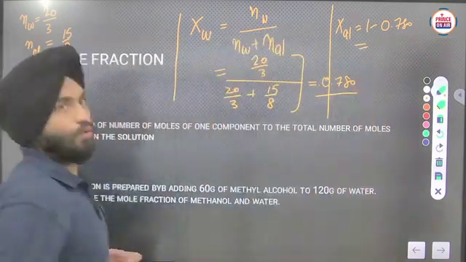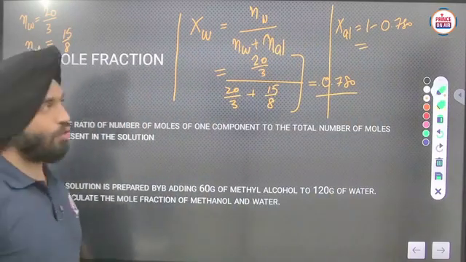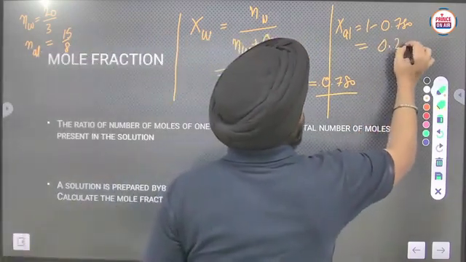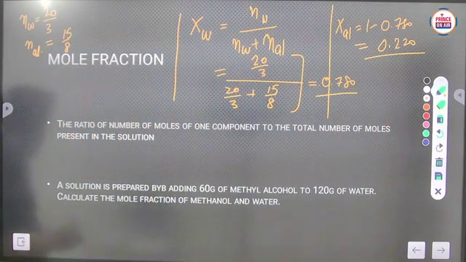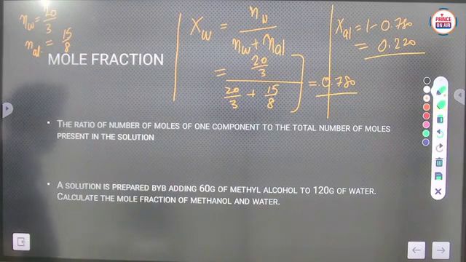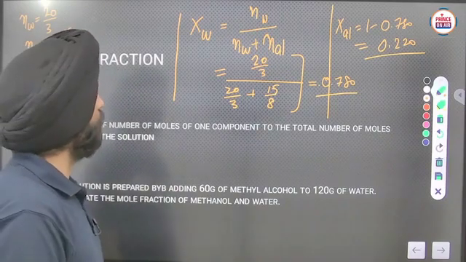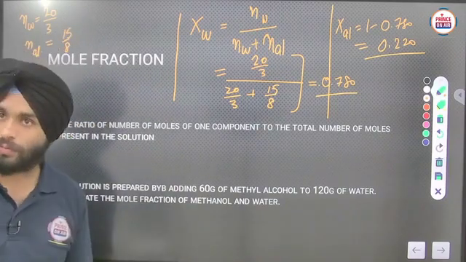So you will get that value as 0.220. Okay, so the mole fraction of alcohol, methanol, will be 0.220 and that of water will be 0.780. Clear?